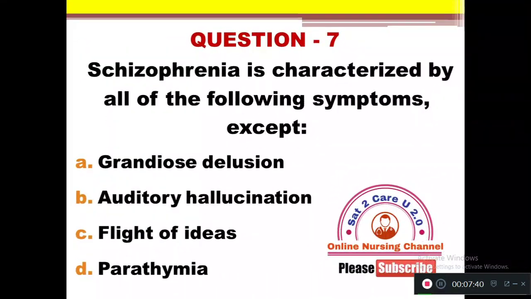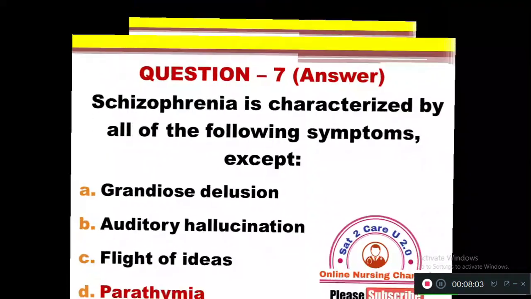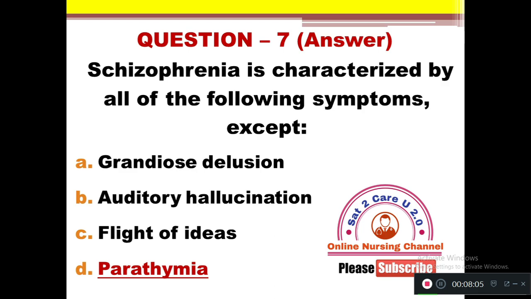Question number 7. Schizophrenia is characterized by all of the following symptoms except option A, grandiose delusion, B, auditory hallucination, C, flight of ideas, D, parathymia. So schizophrenia is characterized by these symptoms except one. What is that? Right answer is option D. Parathymia is not a characteristic feature of schizophrenia.